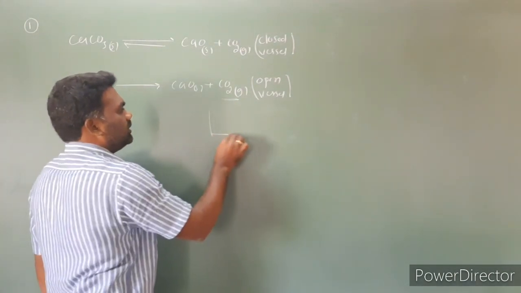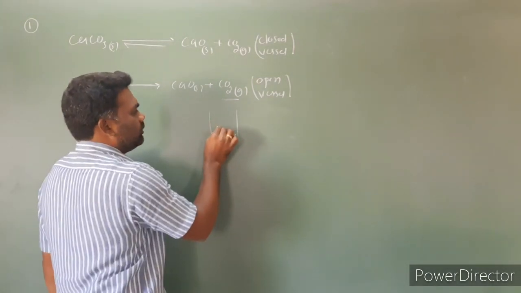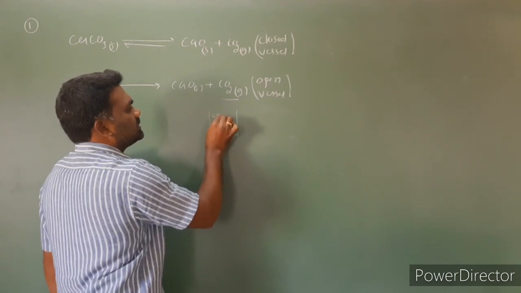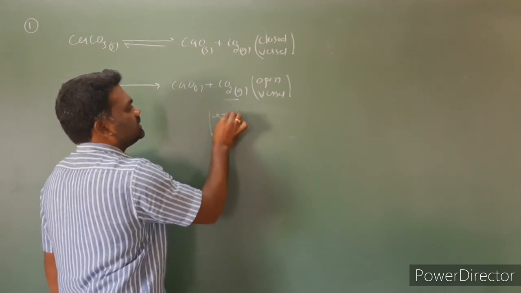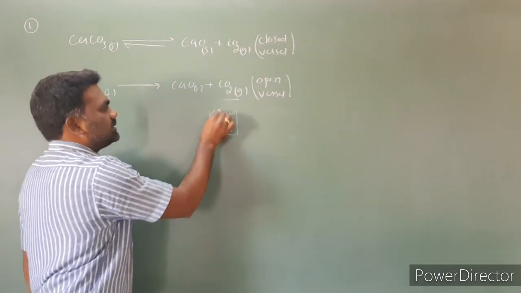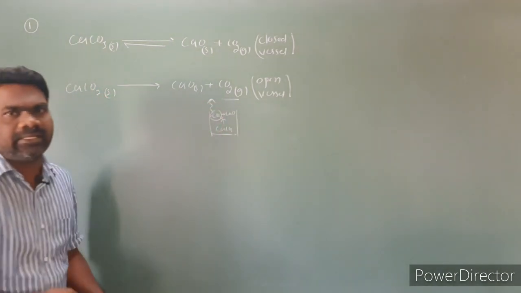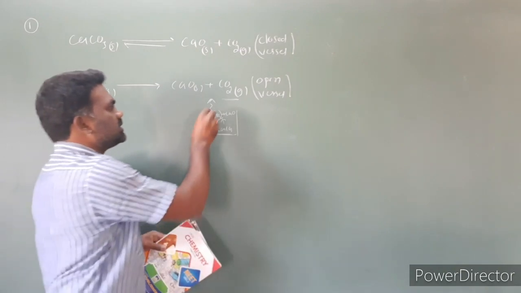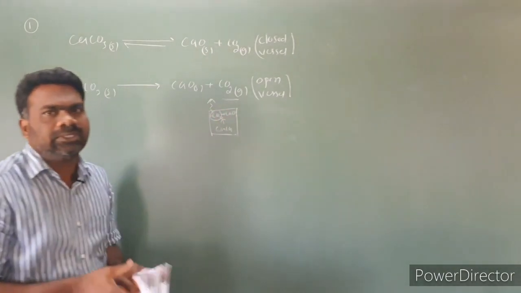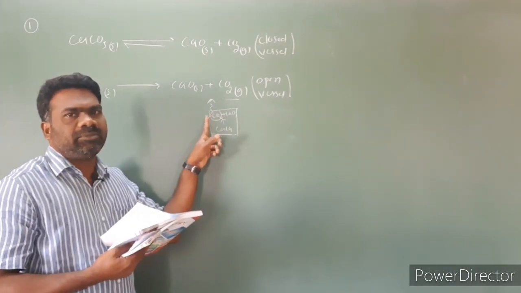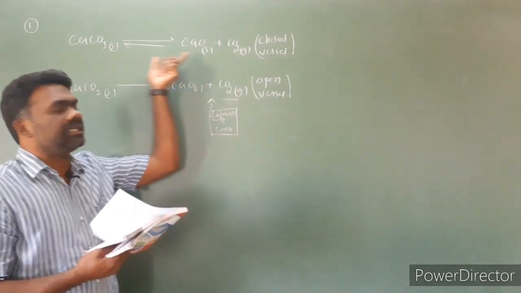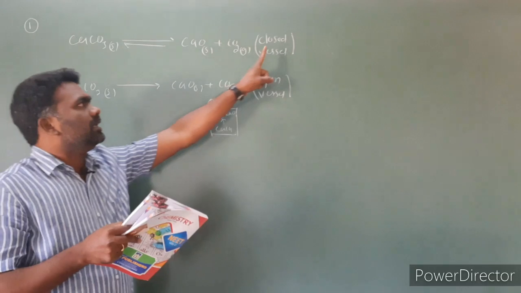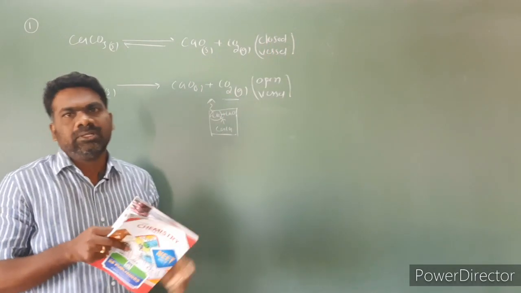The vessel is open. Calcium carbonate upon heating produces carbon dioxide gas plus CaO solid. So the carbon dioxide gas will escape from the container, and the reversible reaction is not possible. If the vessel is closed, this carbon dioxide cannot escape from the container. As a result, the reverse reaction is possible. So the thermal decomposition of calcium carbonate in a closed vessel is a reversible reaction.